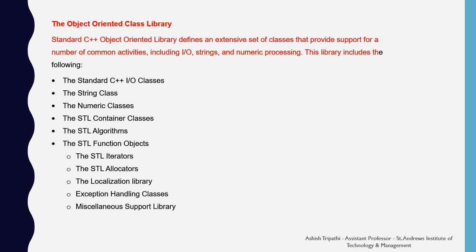This library includes the following: the standard C++ input-output classes, likewise the file input stream, file output stream, buffer reader, etc. The string classes, the numeric classes, the STL container classes, vector, queue, deque, STL algorithms, likewise the sorting algorithms, indexing algorithms, the STL function objects. Likewise, we have STL iterators, STL allocators, the localization library, exception handling classes, and miscellaneous support library.